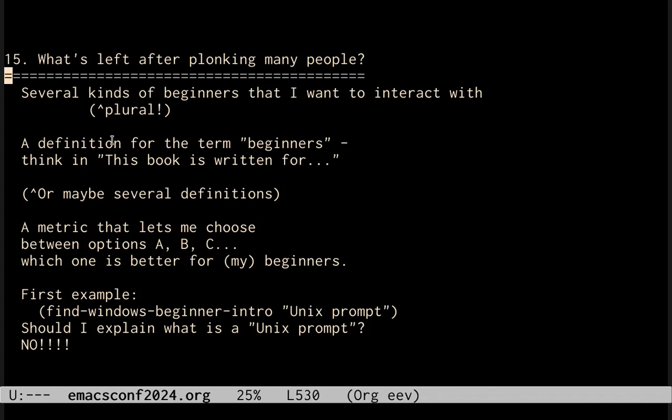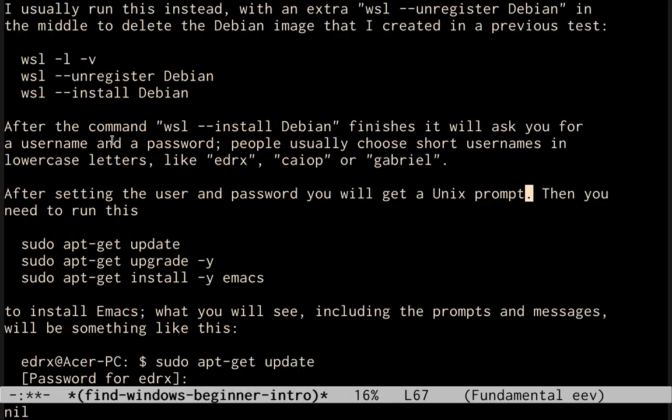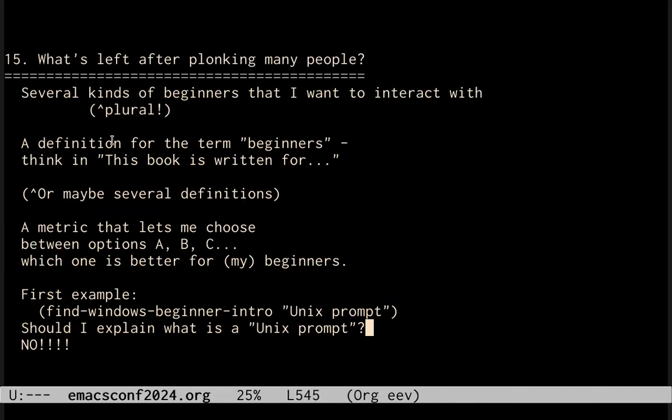Also, I get a definition for the term beginners, thinking of books like technical books that start with this book is written for persons of the type such and such, or maybe several definitions for the term beginners. Also, a metric that lets me choose between options A, B, and C when I'm trying to write material for my beginners. For example, here again, should I explain what is a Unix prompt? No.